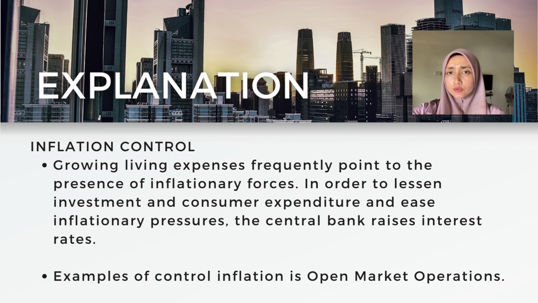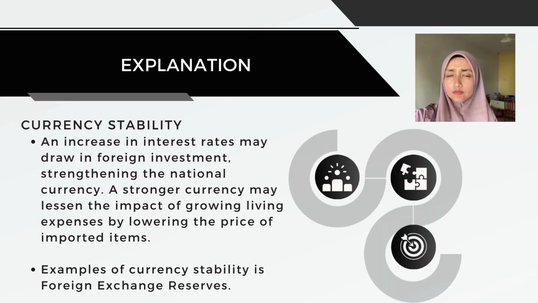There is another tool that central banks have for managing the money supply, which is open market operations. Central banks can alter interest rates and inflation by bringing money into or taking money out of the economy through the open market purchase or sale of government assets. The other point is currency stability. An increase in interest rates may draw in foreign investment.